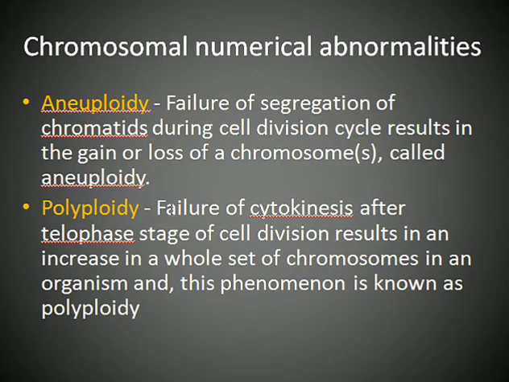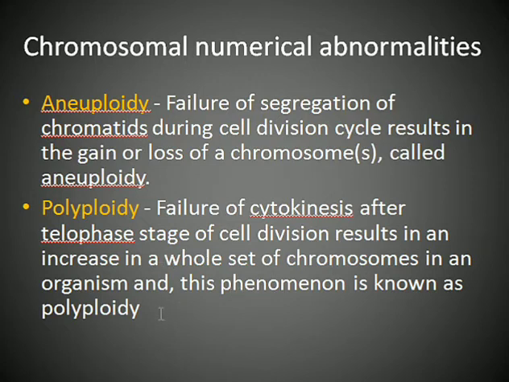Polyploidy: failure of cytokinesis after the telophase stage of cell division results in an increase in a whole set of chromosomes in an organism, and this phenomenon is known as polyploidy. Say there is no cytoplasmic division. As you know, there are two stages in cell division. First is the nuclear division and second is the cytoplasmic division, which is cytokinesis. If nuclear division has taken place but cytokinesis has not, then a whole set of chromosomes is gained.